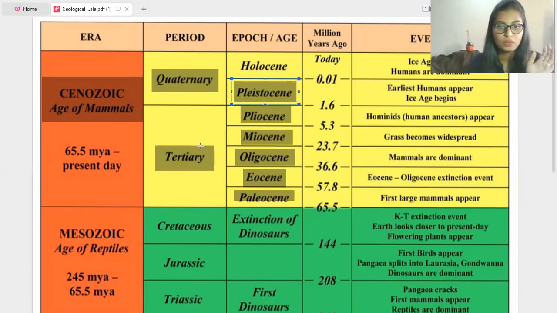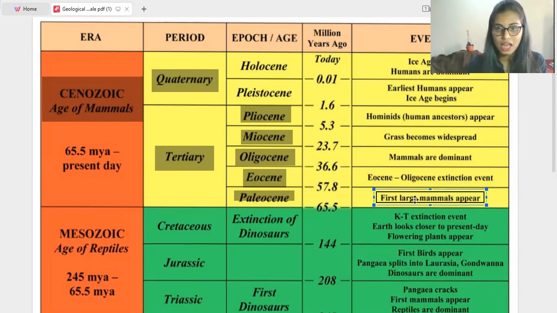Five. When we come to this Tertiary period, 5 different ages are there: Paleocene, Eocene, Oligocene, Miocene, and also Pliocene. So one by one we will discuss now. The first one is Paleocene, between 65.5 to 57.8 million years ago. In this particular period, the first large mammals appear. Large mammals means the blue whale, for example.